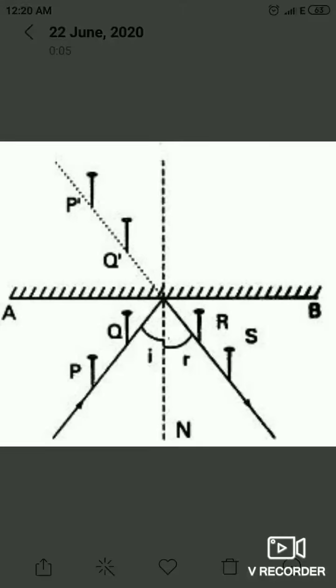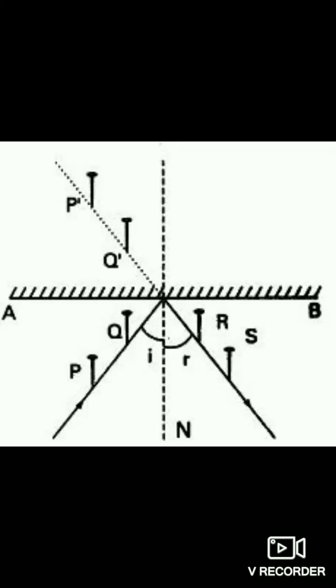Next, fix two pins P and Q on the line XO. The pins should be at least 5 cm apart and in an upright position.